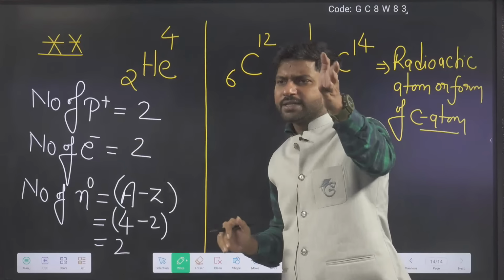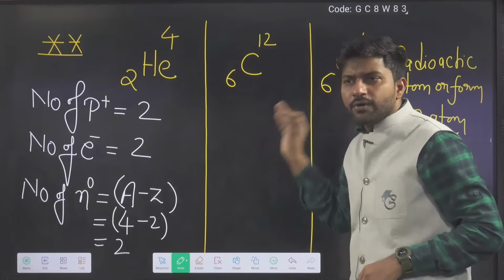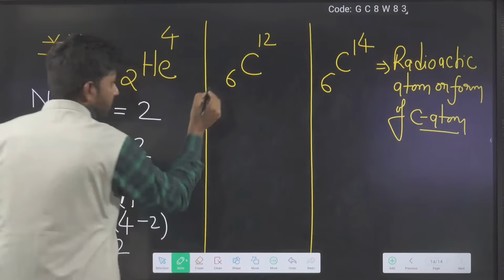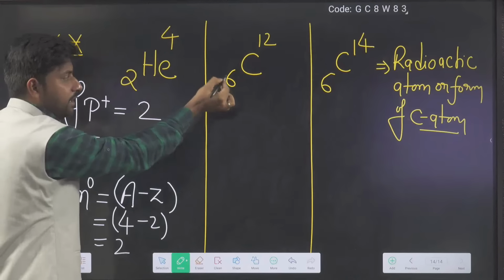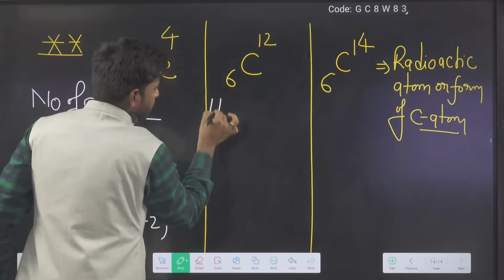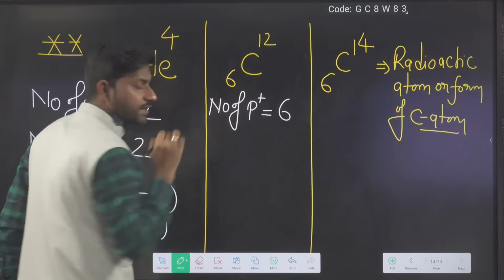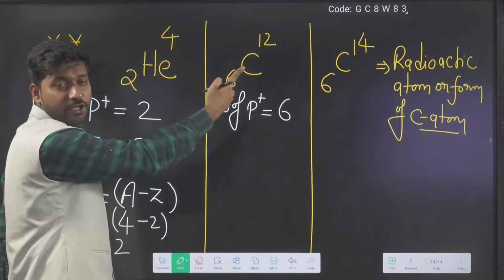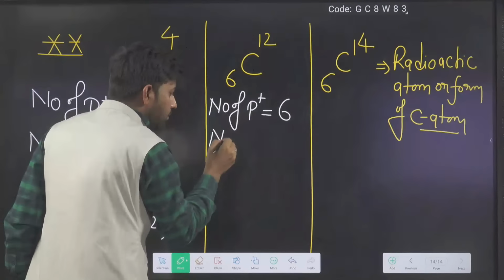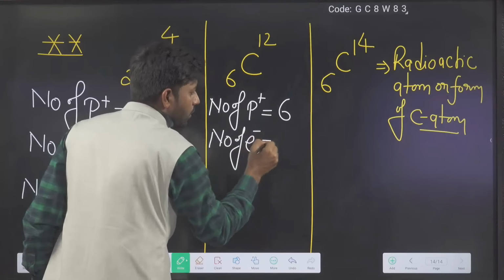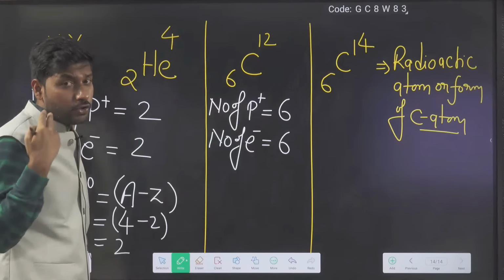In this, it is simple. Now, what about carbon? Tell me. Z is the number of protons, so the number of protons is equal to 6. Because the atom is in a neutral state, the number of electrons is also 6. No issue.